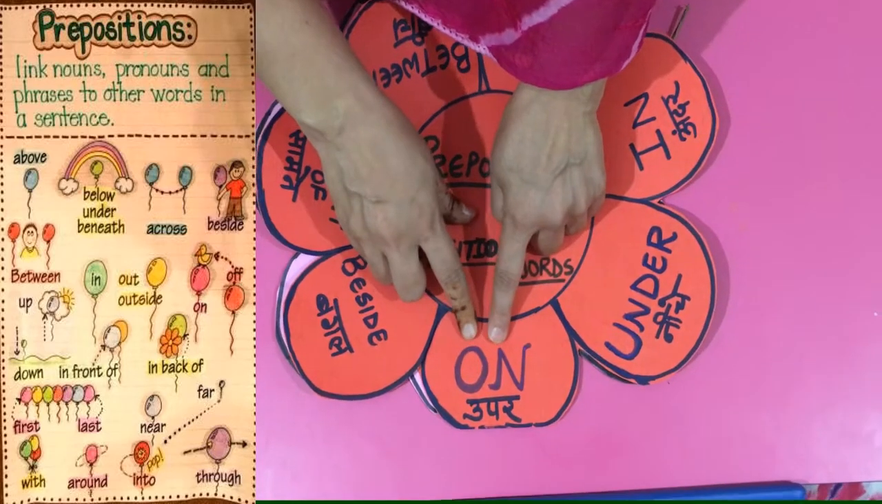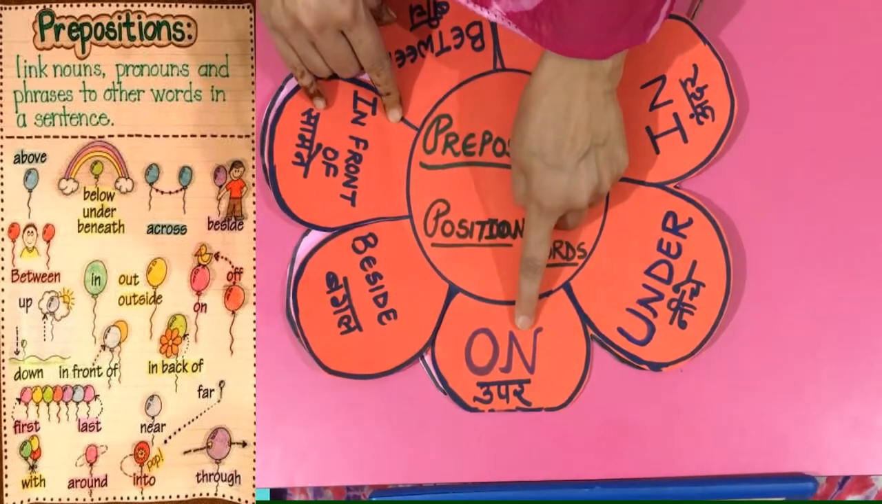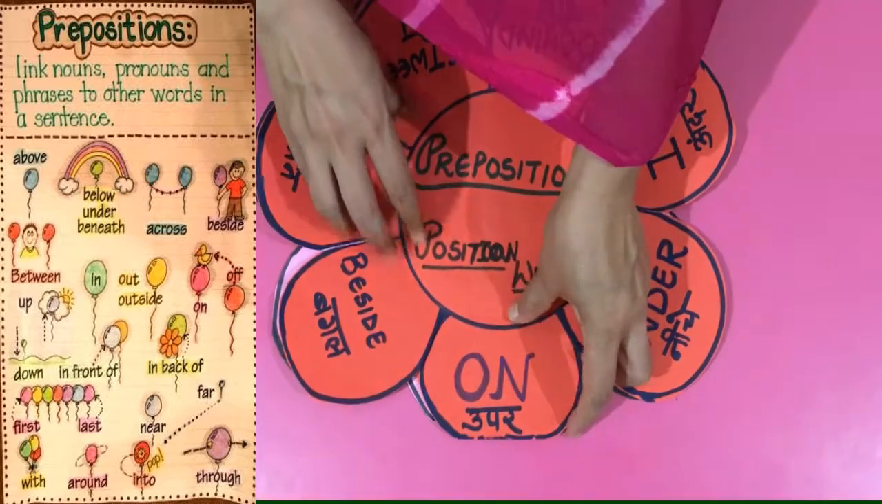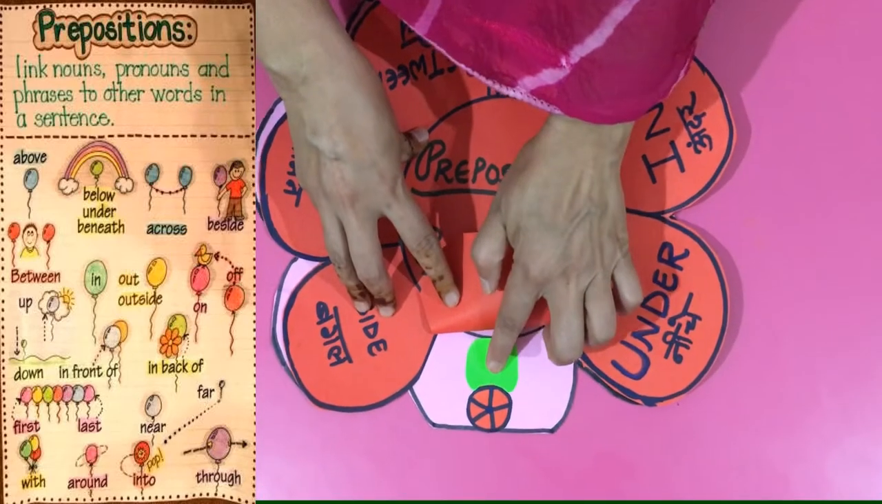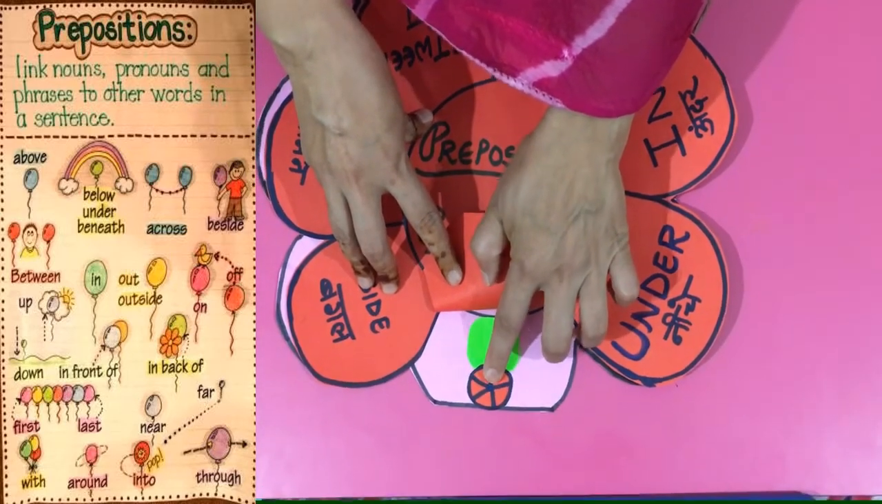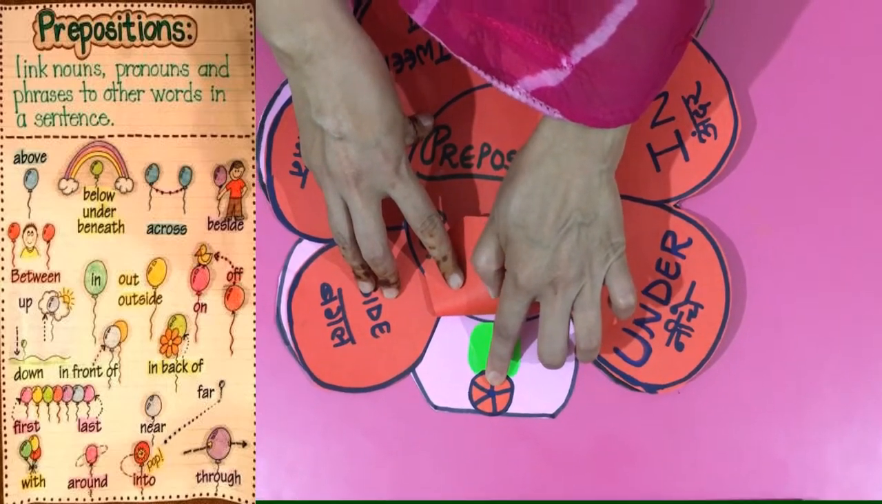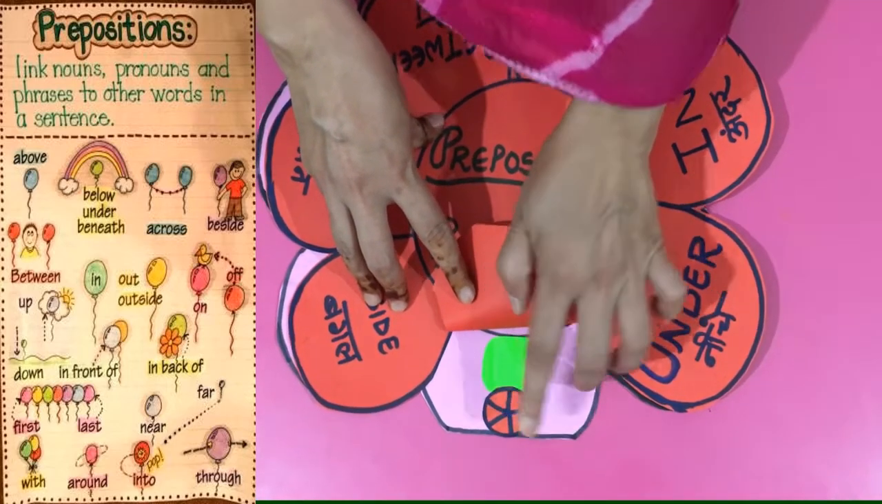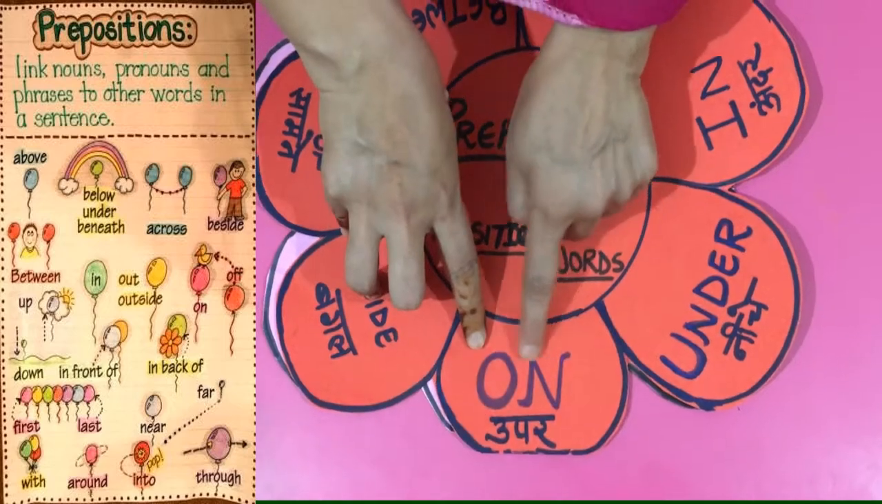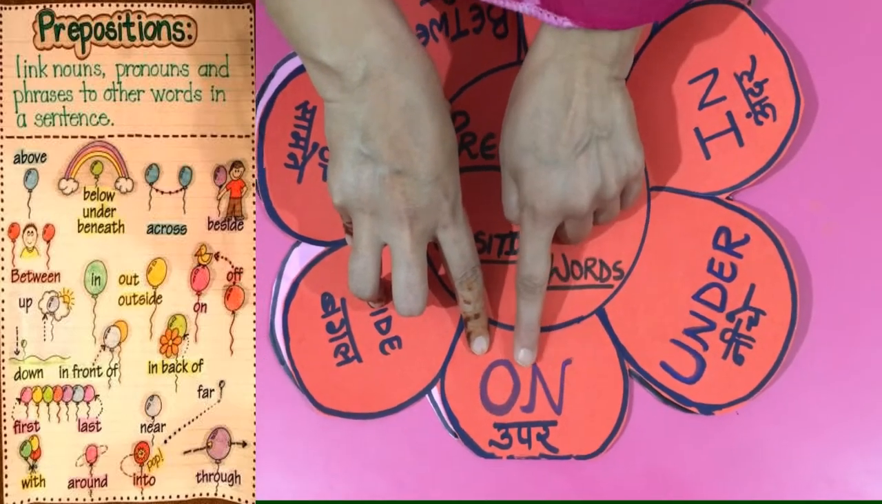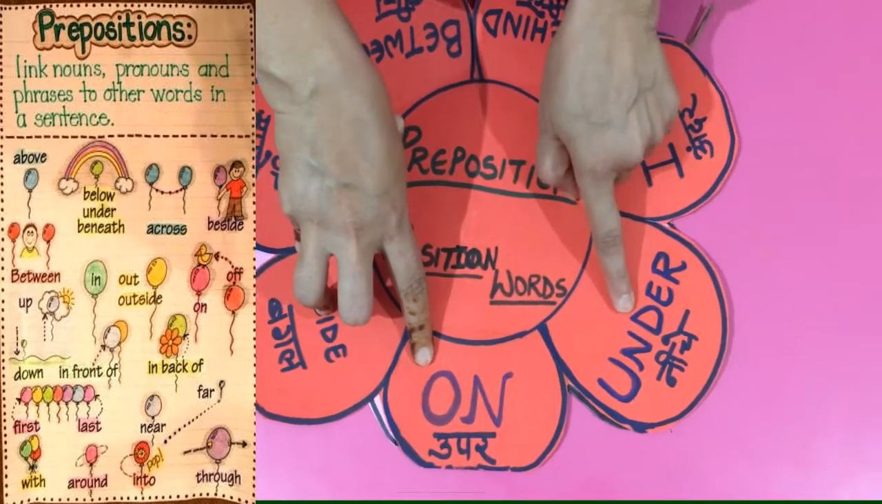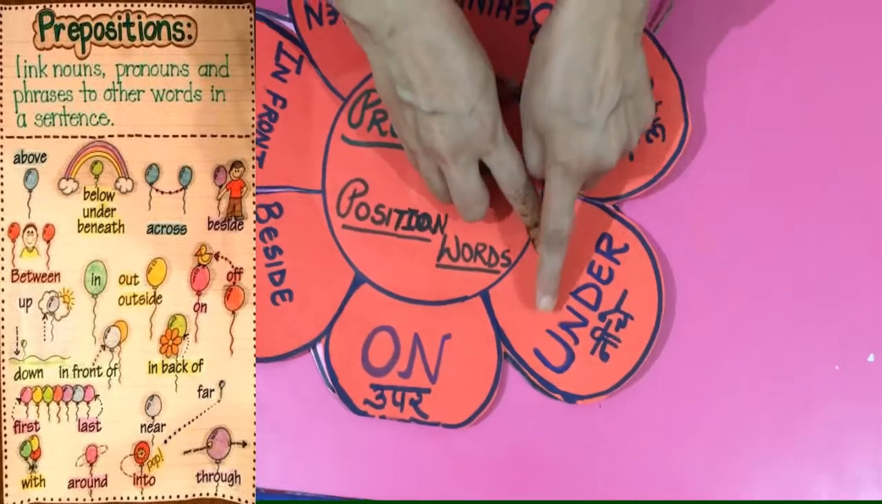So first preposition is on. O-N, on means ऊपर. The ball is on the box. Box के ऊपर है ball. The ball is on the box. On, ऊपर.